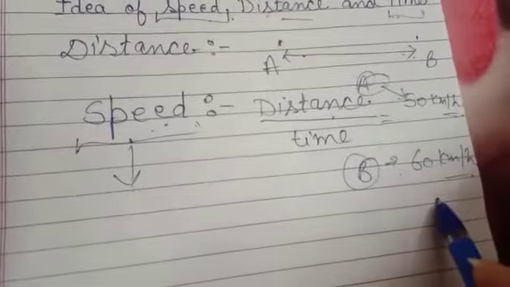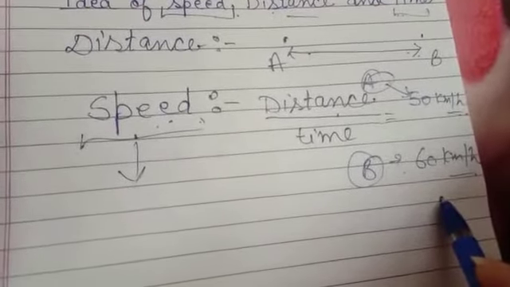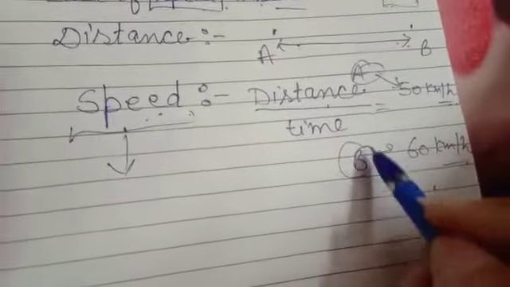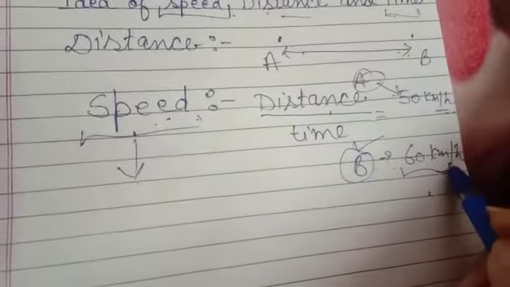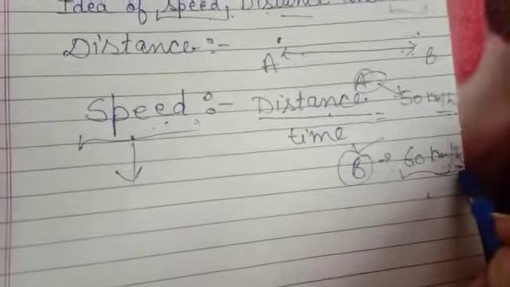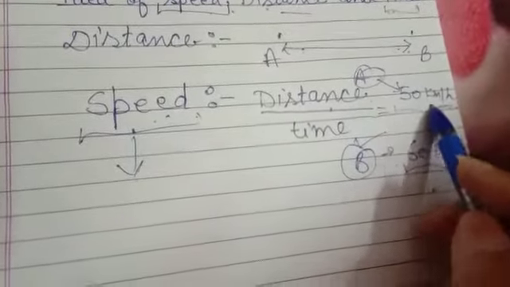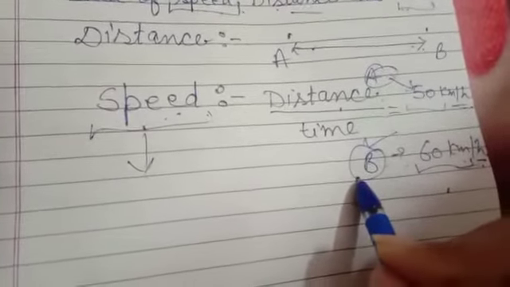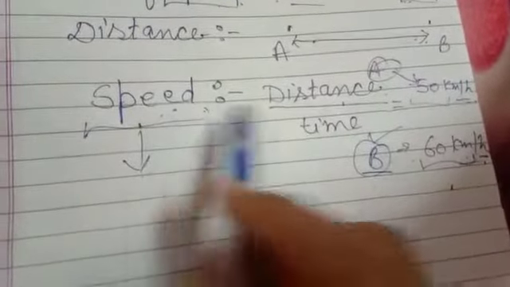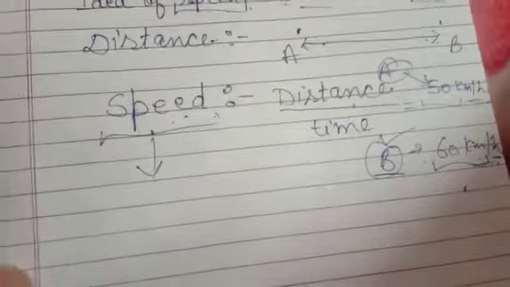So definitely we can say which body has more speed. Body B has more speed because it is covering 60 kilometers in 1 hour and body A is covering 50 kilometers per hour. So we say the speed of body B is more than body A, right?